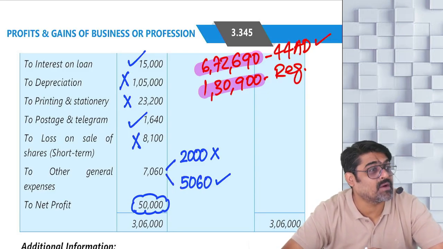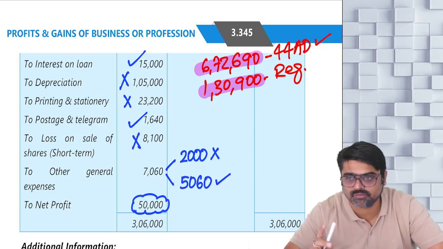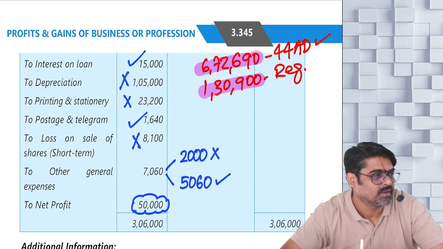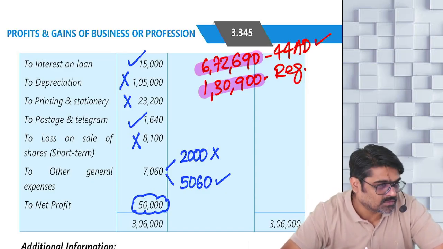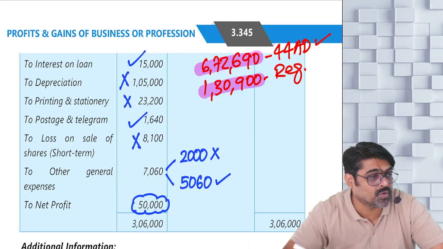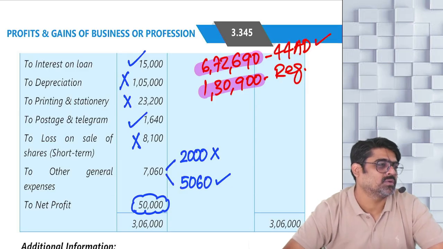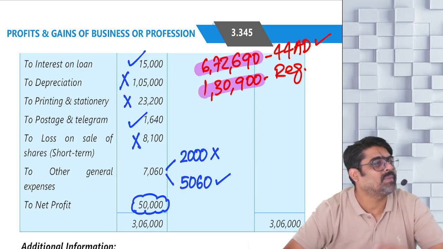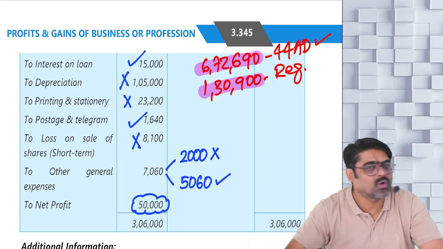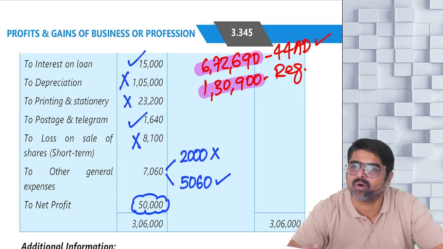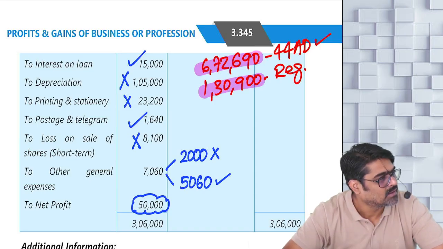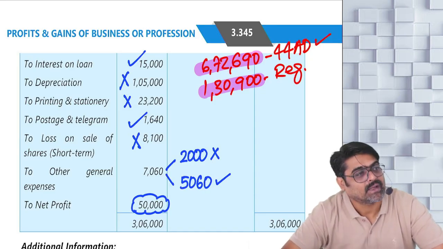Now, as a chartered accountant, if you have to give the advice to Shivam, you are the CA of Shivam, what advice will you give? Pay tax on 6,72,000 or don't follow 44AD? Because if you will not follow 44AD, your profits as per regular provisions is less. And for that, what are we going to do? We'll maintain the books and we'll get them audited. The only requirement is maintenance of books and getting them audited. We'll get it done, sir. So it is always better to pay tax on a lower amount. So if advice is taken, advice will be this much.